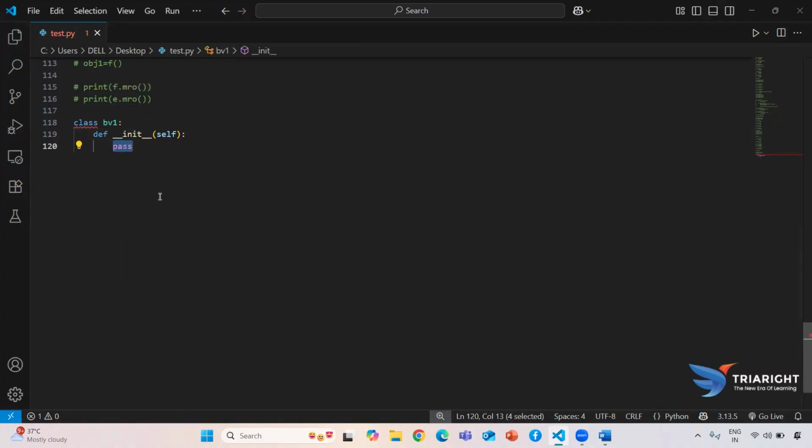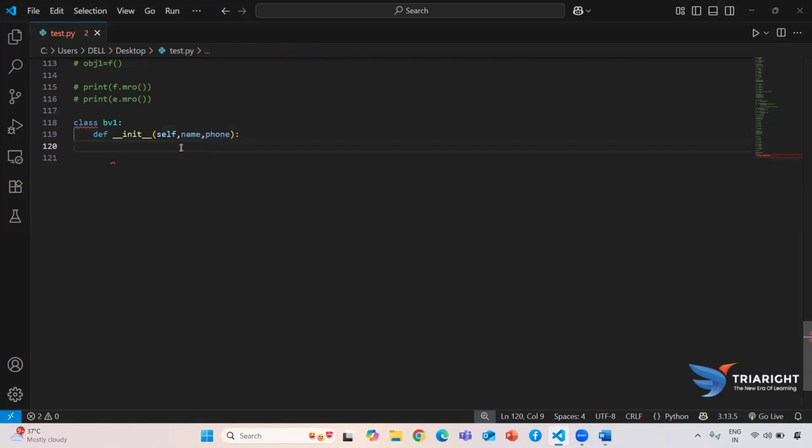We know that every time our constructor takes one mandatory argument, called self. So here it will take two more: first name and second phone. After getting both, we know that whenever we create the constructor, it is used for uncommon properties, meaning these properties are not the same for every user.